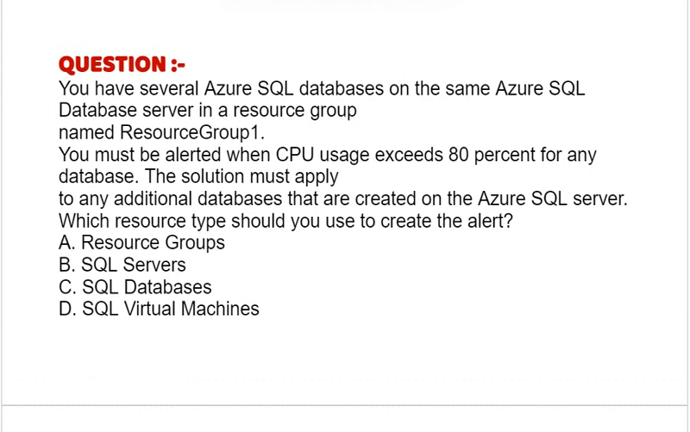Our next question is, you have several Azure SQL databases on the same Azure SQL database server in a resource group named Resource Group 1. You must be alerted when CPU usage exceeds 80% for any database. The solution must apply to any additional databases that are created on the Azure SQL server. Which resource type should you use to create the alert?